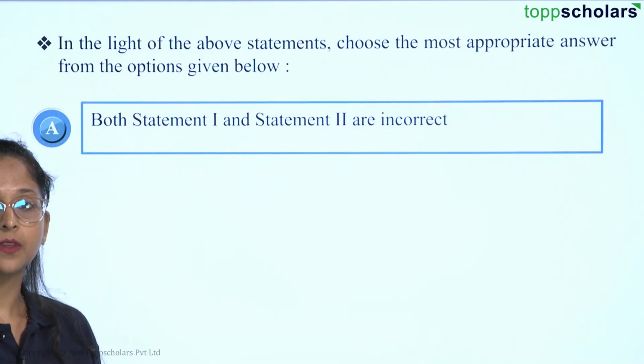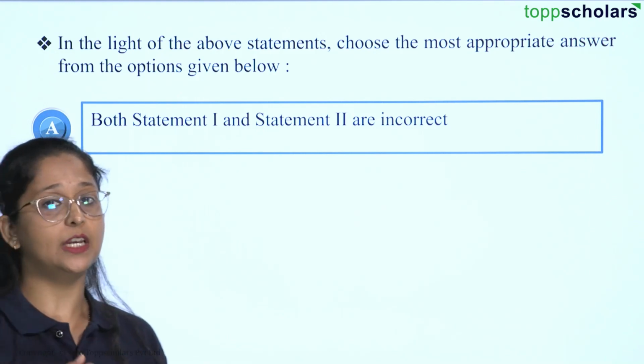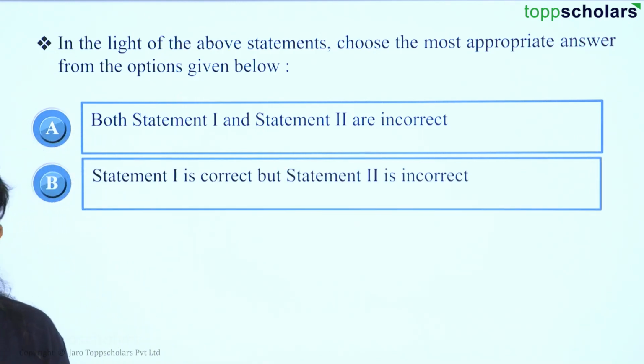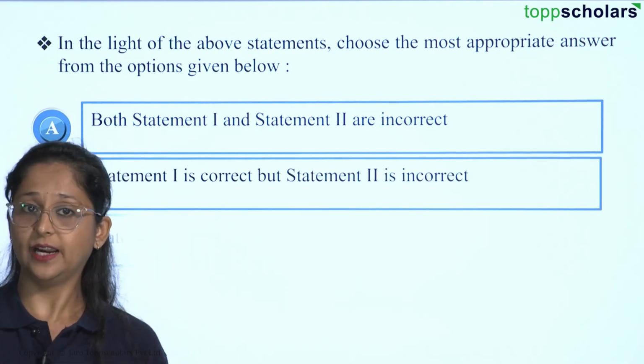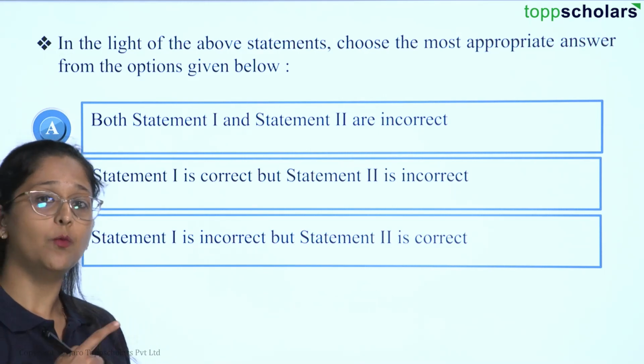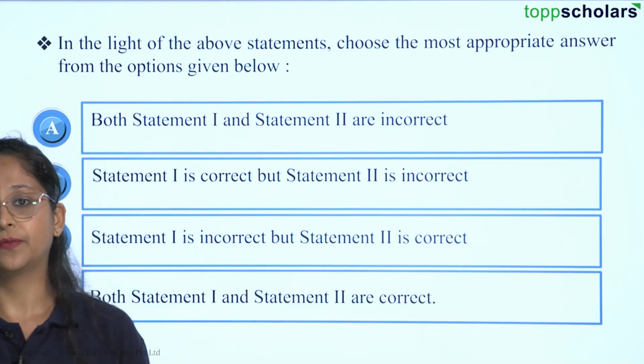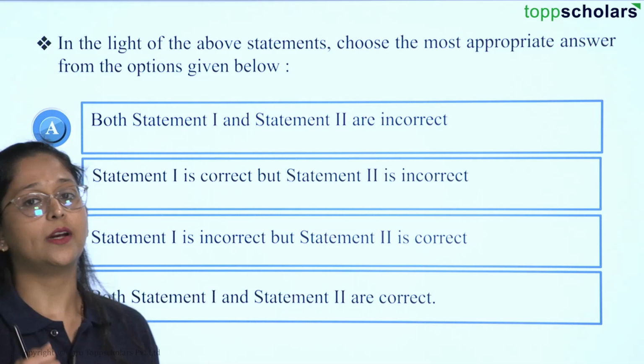So the first option that we have is option A, both statements 1 and 2 are correct. Option B, statement 1 is correct but 2 is incorrect. Option C, statement 1 is incorrect but statement 2 is correct. And option D, both statements 1 and 2 are incorrect.